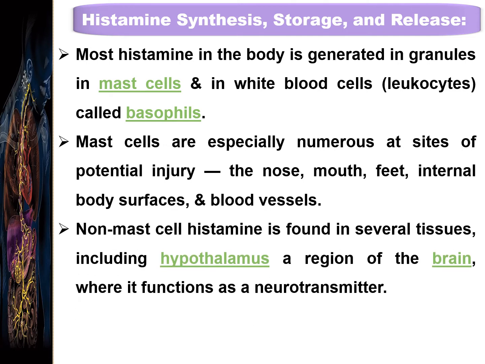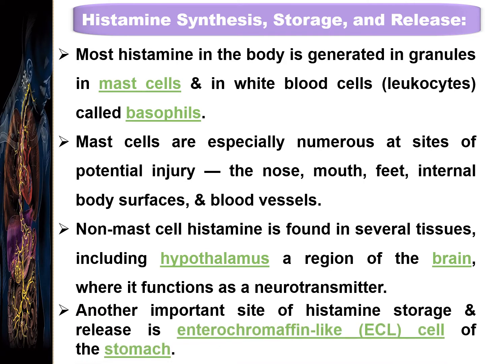The non-mast cell histamine is found in several tissues including the hypothalamus, which is a region of the brain where it functions as a neurotransmitter also. And in addition to this, another important site of histamine storage and release is the enterochromaffin-like cells of the stomach.